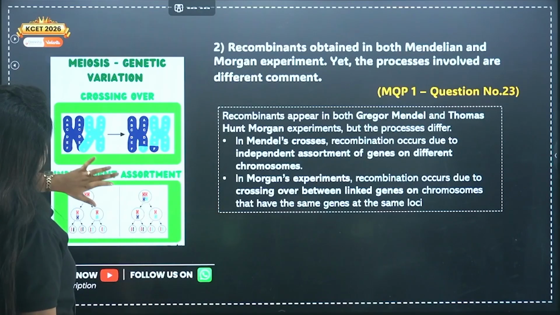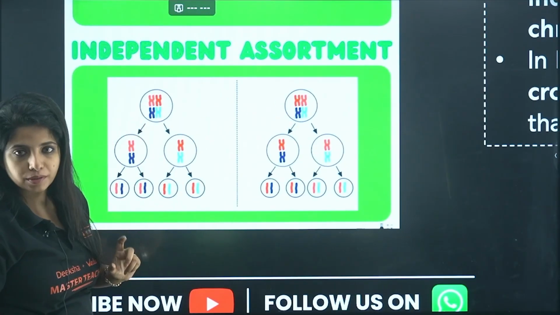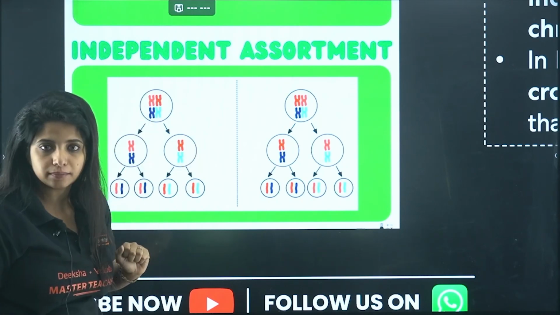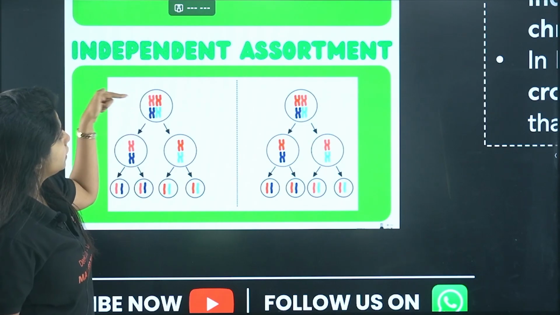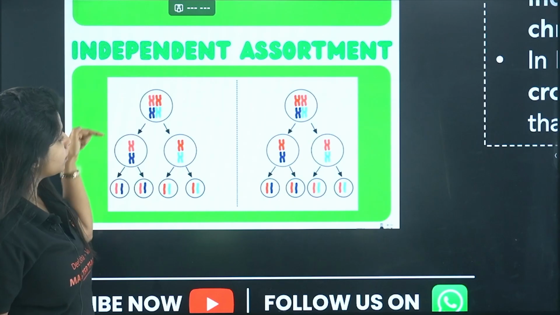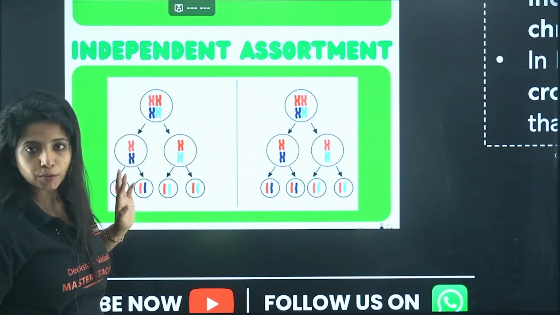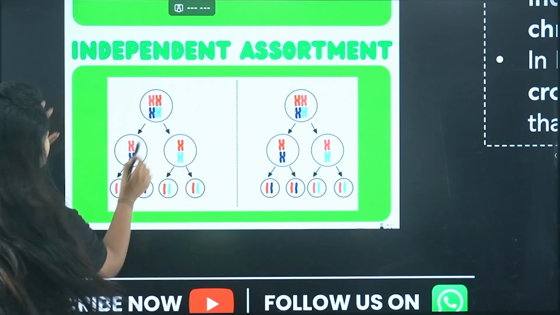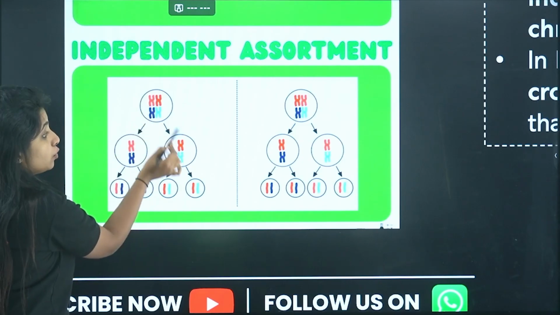Over here, suppose there are 4 chromosomes. After that, half of them can go in one cell and half can go in another cell. In one, my dear children, suppose the pink and the blue are going. In another one, the red and the light blue are going. This happened by chance. From the top pair, one had to go, so this one went. From this pair, one had to go, so this one went.